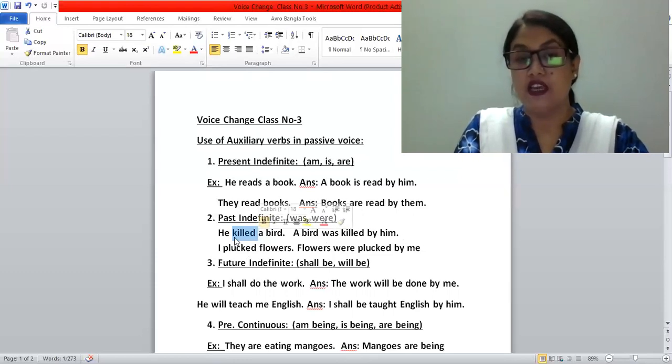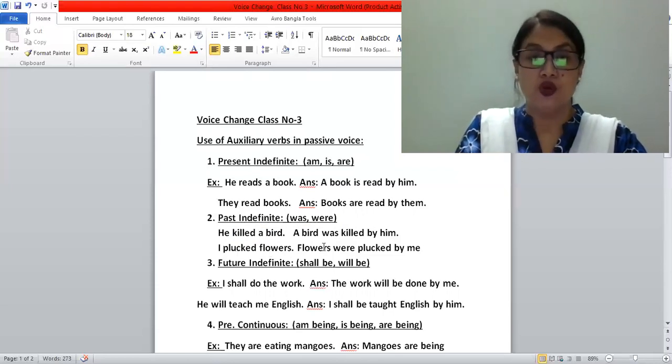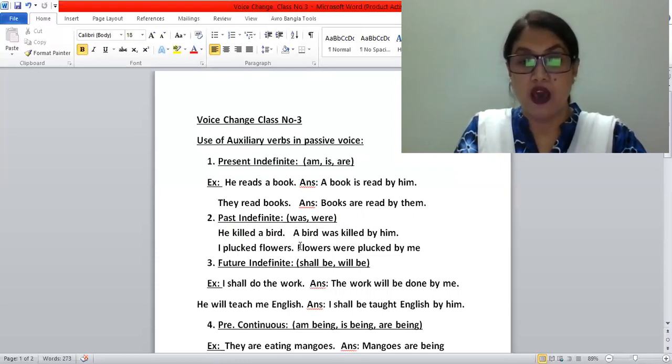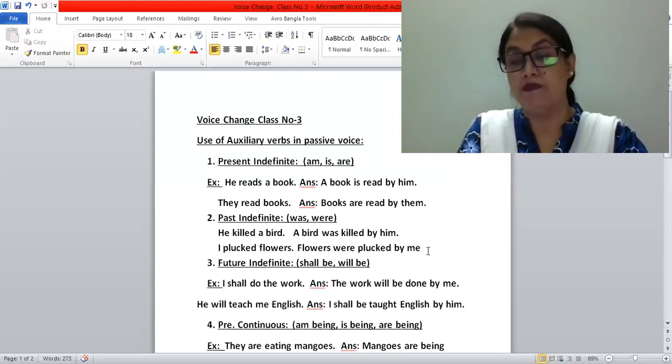If it is written that he killed birds, it will be: birds were killed by him. Now go to the next one. See another example here. I plucked flowers. Now you will notice here, flowers is the object in active voice, so these flowers will be the subject in the passive voice. So the flowers were plucked by me.